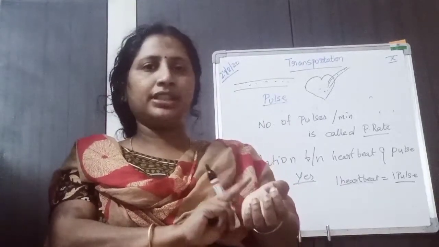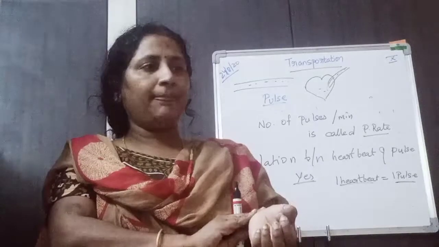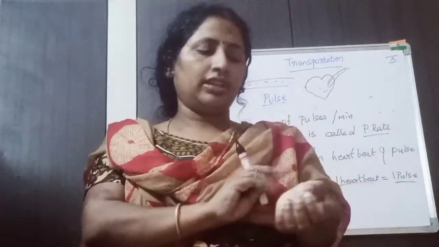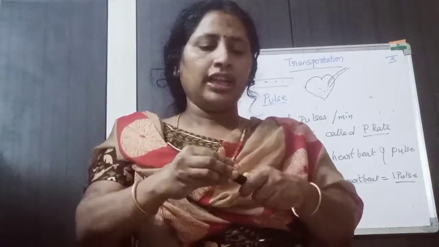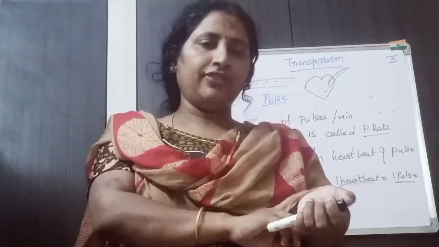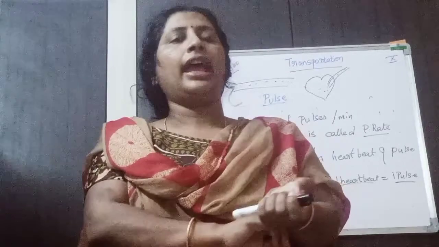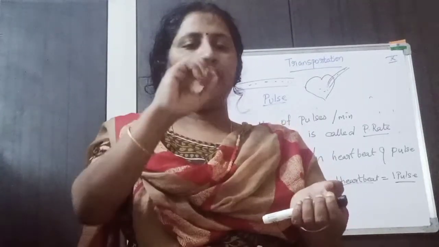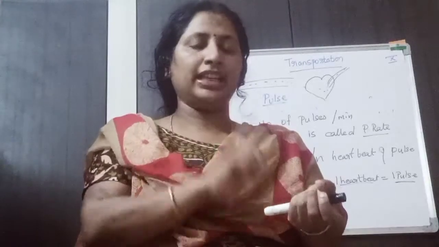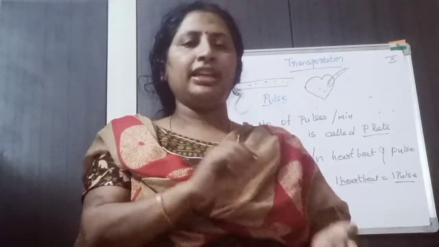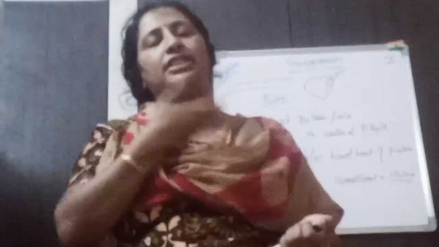Now, if you place your hand like this and count in 1 second, you can do it on your own. Just keep your index finger and middle finger near and below the thumb and observe how many times you feel ups and downs in 1 minute. So in 1 minute, the number of times you count is your heartbeat.